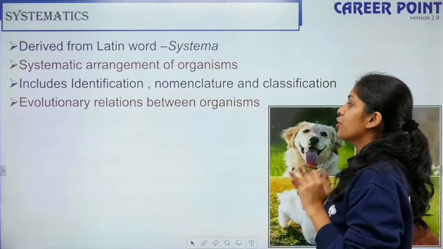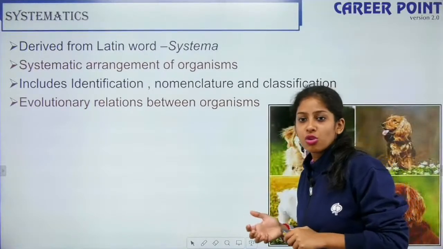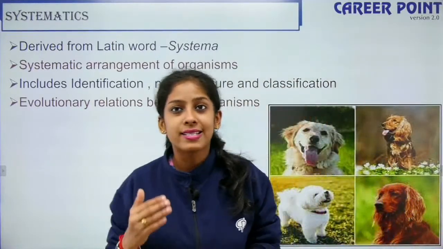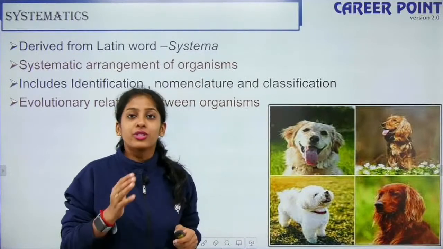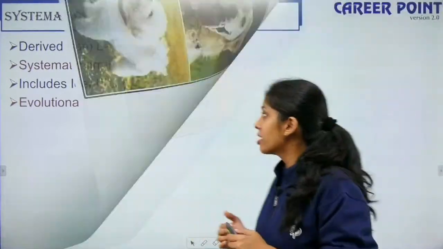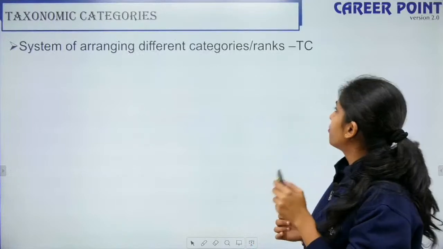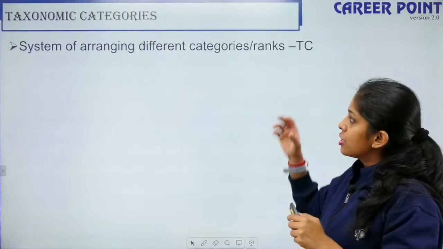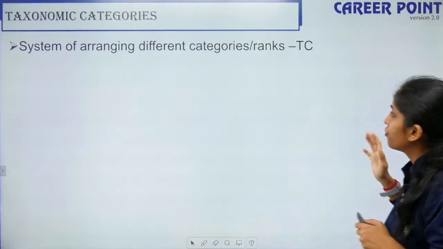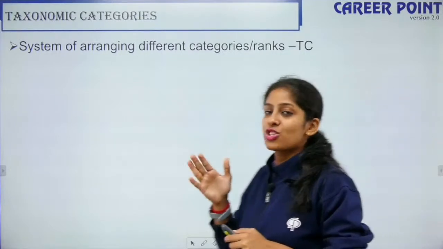Evolutionary relationship between organisms also matters. For example, our ancestors are monkeys and apes, right? So they also matter here. Who is your nearest ancestor? So what are the different taxonomic categories? The system of arranging different categories or ranks is the taxonomic category.